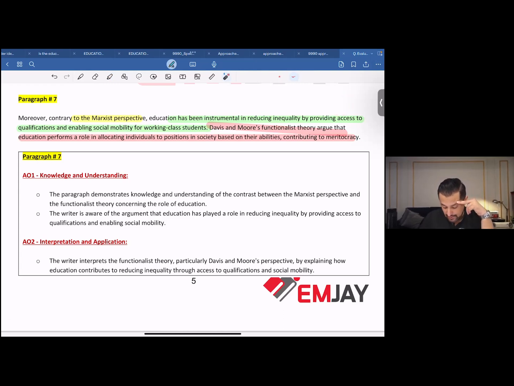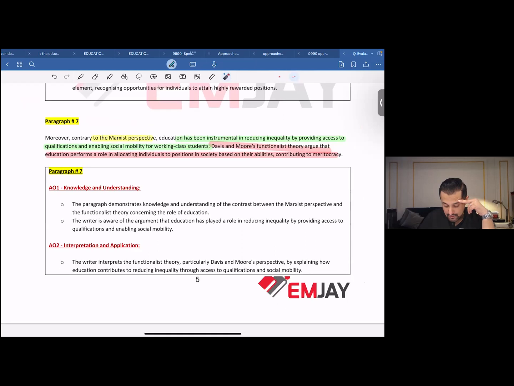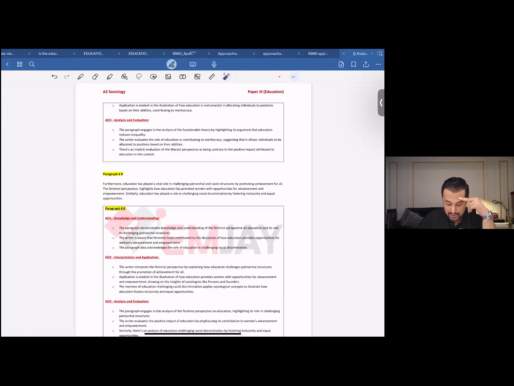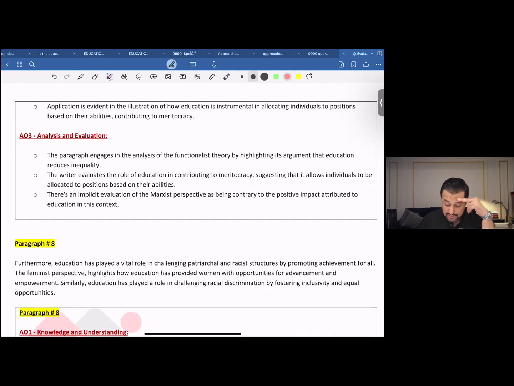Again, you see how this paragraph engages in the analysis of functionalist theory by highlighting its argument that education reduces inequality. This is not in line with the statement. Of course, this is an antithesis. The writer evaluates the role of education contributing to meritocracy, suggesting that it allows individuals to be allocated to positions based on their abilities and not otherwise, as suggested by the question.